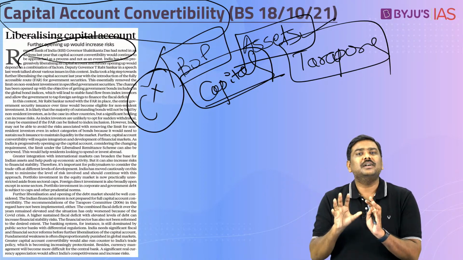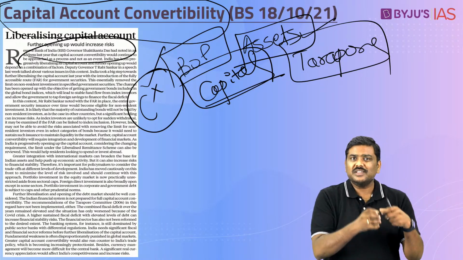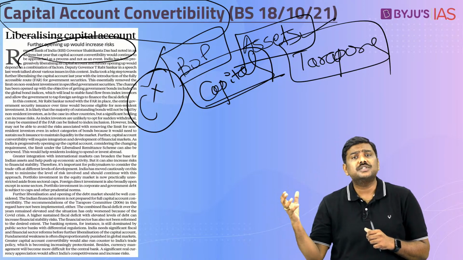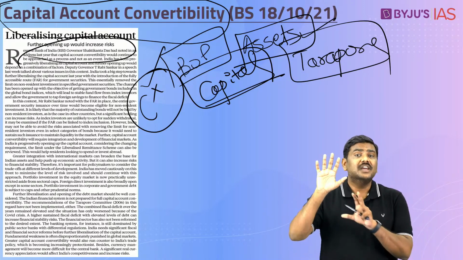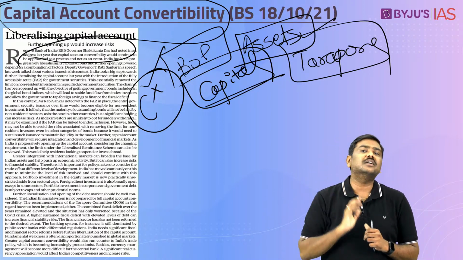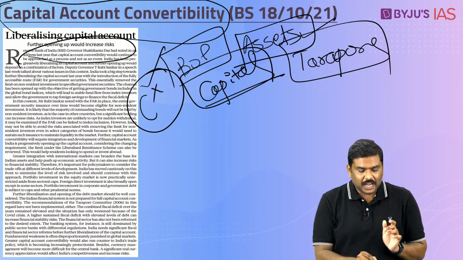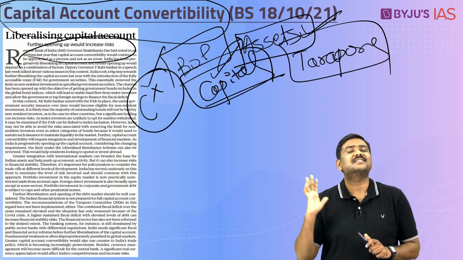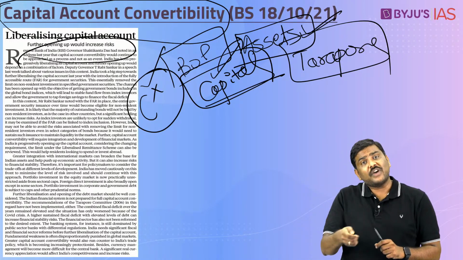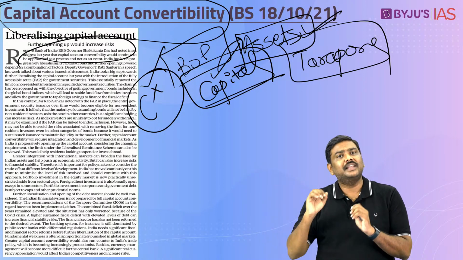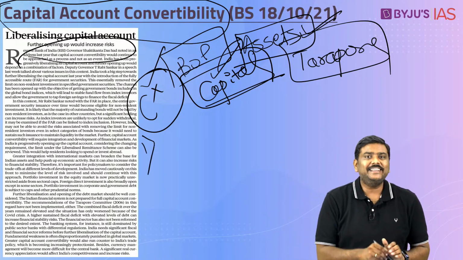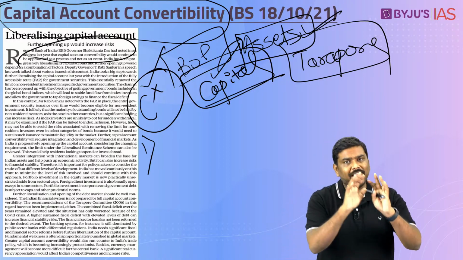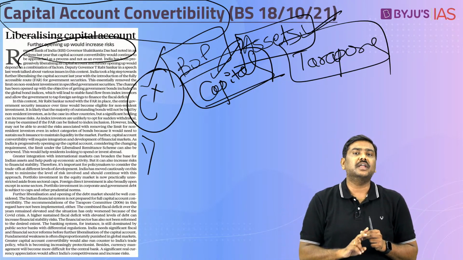Now, what is the argument here? Why is that discussed? What is the need for a full capital account convertibility, or what are the issues or concerns generally discussed in the context of a full capital account convertibility? Whenever you talk about capital account, we have already associated that with the concept of an asset. So, the advantages of having a full capital account convertibility will be, one, it will integrate the Indian economy with the global market. Further integration will take place. That is the first very important advantage.